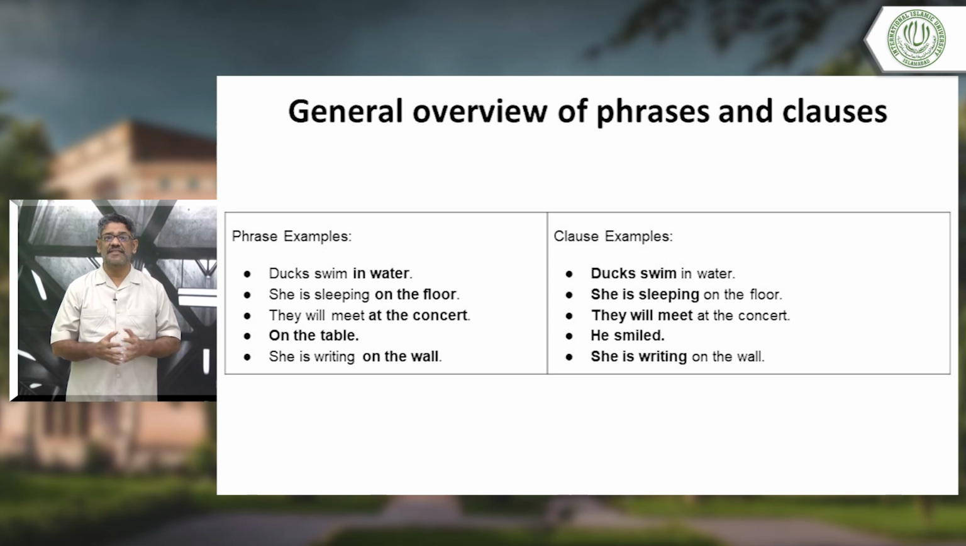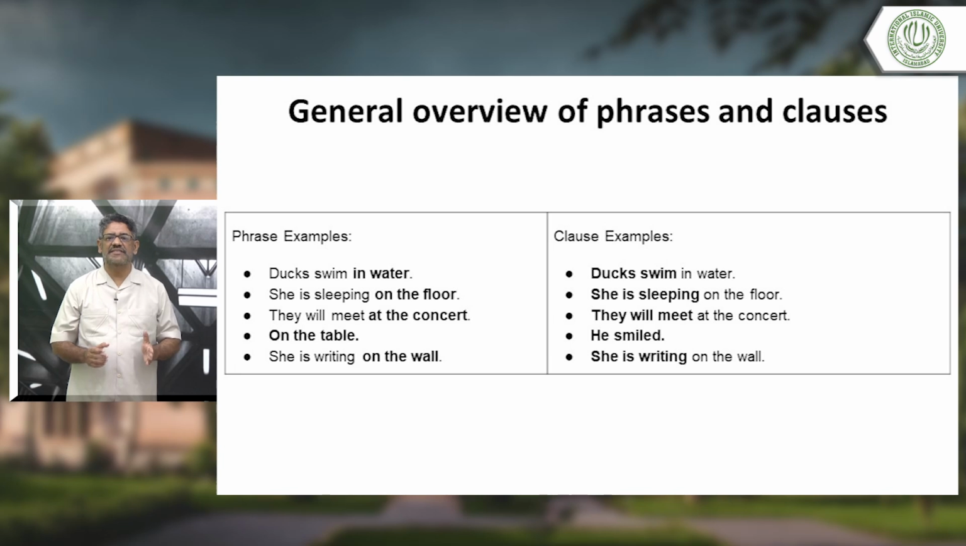Okay? Look at the next sentence. She is sleeping on the floor. Now, on the floor. The point is on the floor. If I come and talk to you and say on the floor, there is no sense in it. You will say, what do you mean by on the floor? Okay, why? This is a phrase.